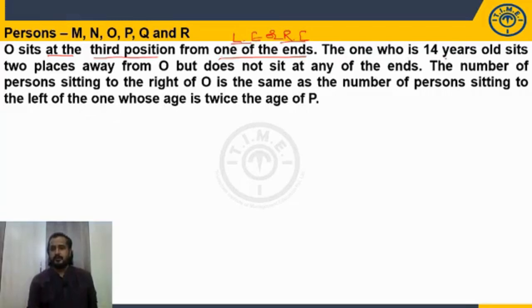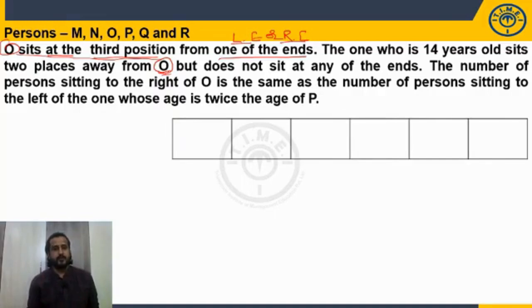The one who is 14 years old sits 2 places away from O. Again we have the link with O. With respect to O, we have 2 possibilities. Again, the next statement also we have the link with O. So better to take the 2 possibilities and go ahead. Instead of writing all the information side by side. Now, how many possibilities we have? 2 possibilities. What is the first one?